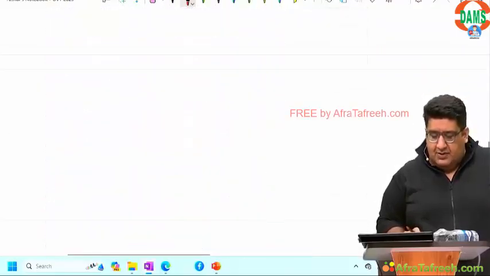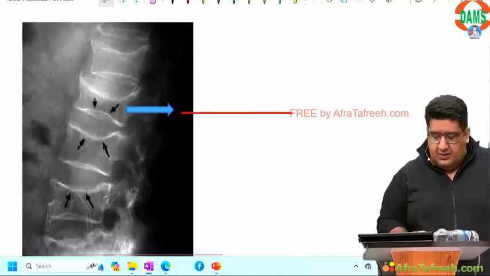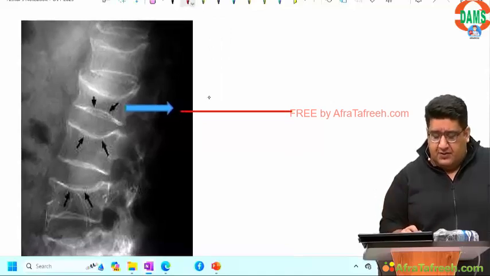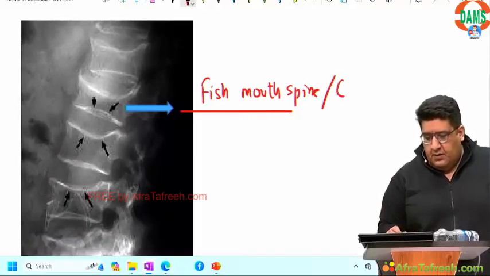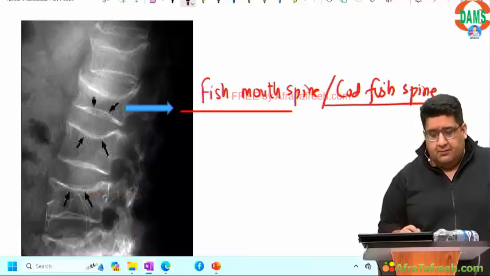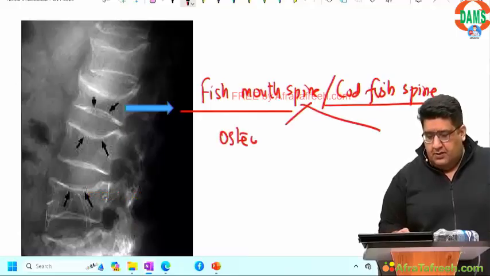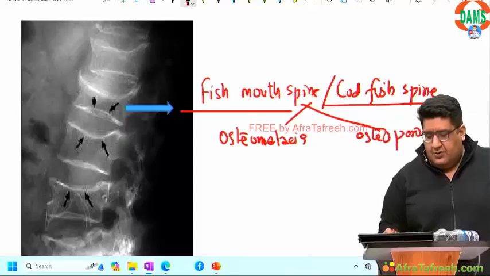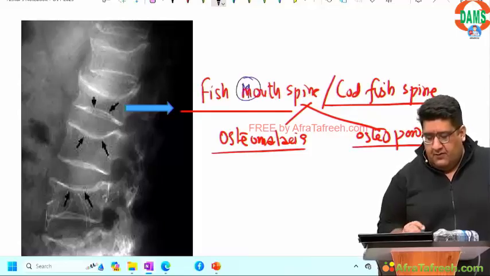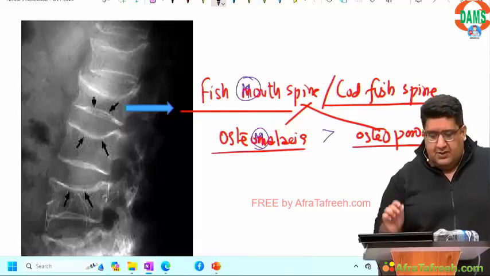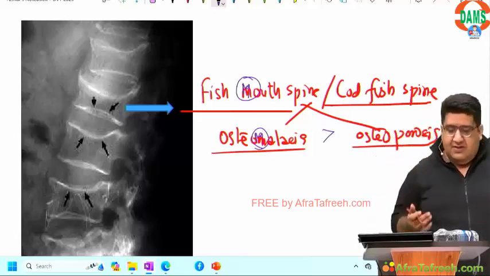Some high yielding images we are going to discuss. Some of them have been discussed in radiology. What is this, everyone? Fish mouth spine, also called codfish spine, seen in osteomalacia as well as osteoporosis. But if you have to choose one, what will you choose? M for mouth, M for malacia. What do I say? It's a fish mouth spine.